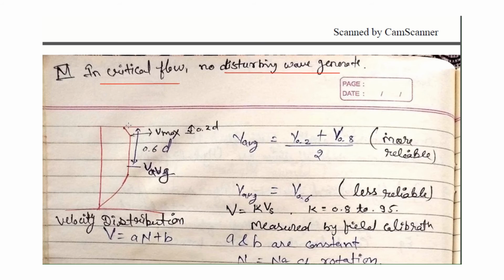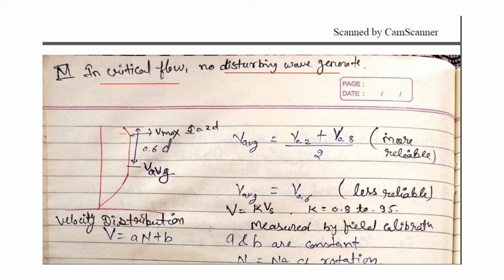The maximum velocity occurs at a certain distance below the free surface. This reduction is due to the production of secondary current, which is a function of aspect ratio. Aspect ratio means the ratio of depth to width, depth of flow divided by width of channel.